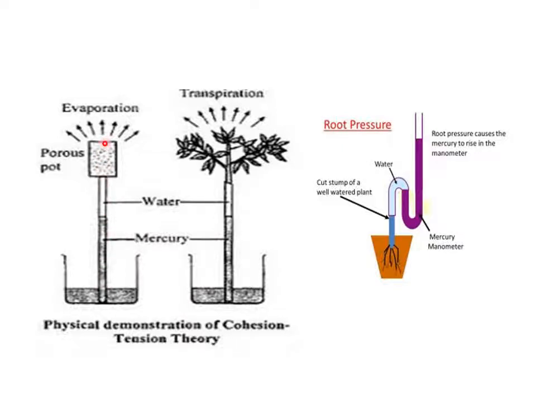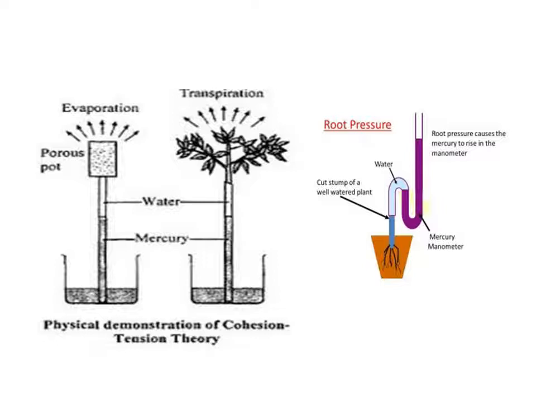This is called transpirational pull, the pull which is caused because of transpiration. The same was done with a plant. Here they have placed this vessel with the mercury, then mercury is in this and water here, and a stump, part of the plant, was placed here. It is taking water, and at the same time transpiration is taking place. Due to this, mercury from this vessel rose up this tube. This shows that transpiration causes a pull which is called transpirational pull.